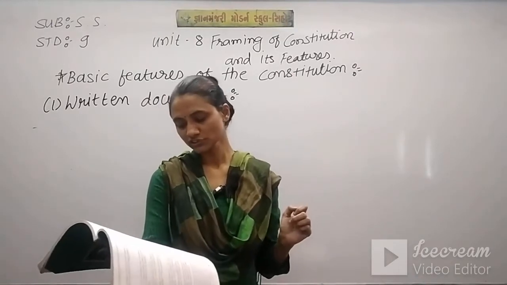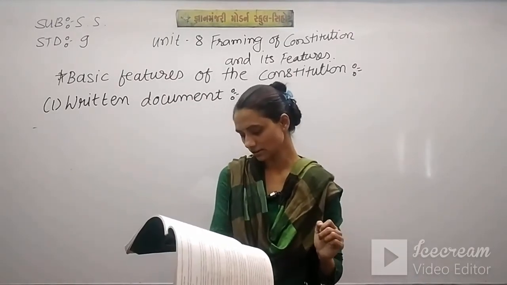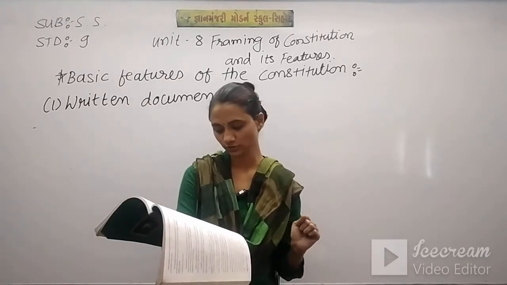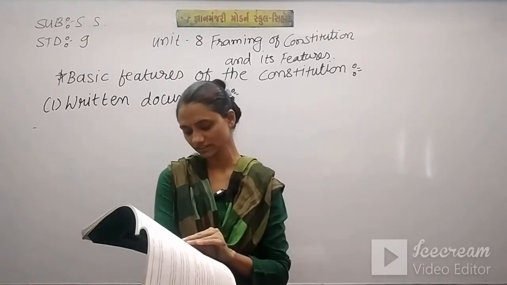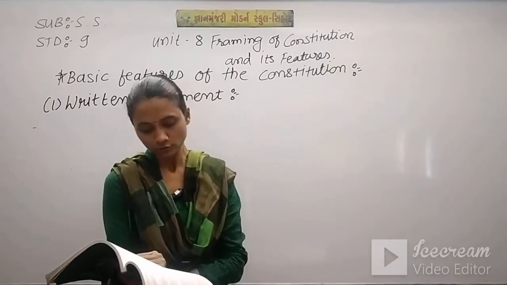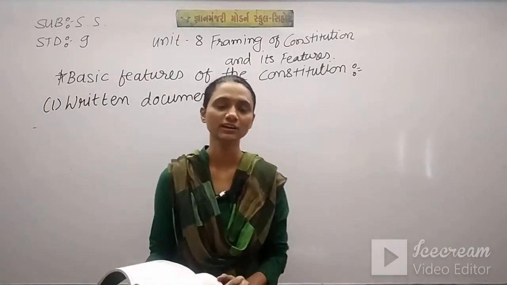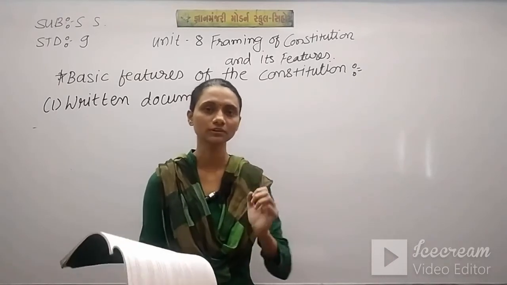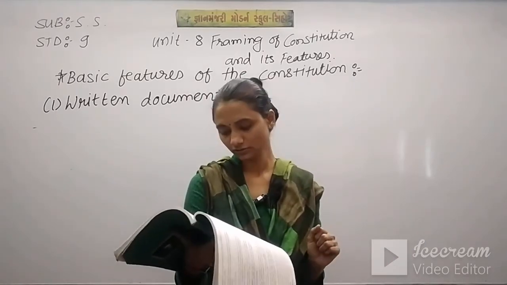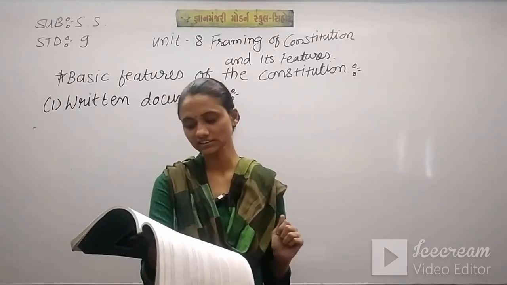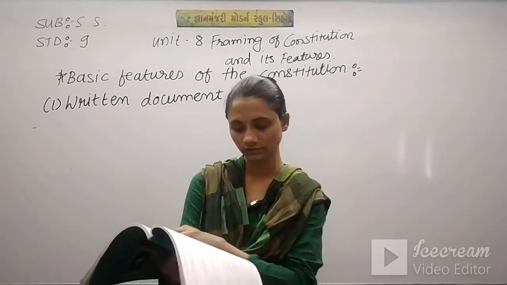Considering the social, geographical diversity, circumstances and prehistorical notions, the Constituent Assembly has kept the drafted constitution in written form. So this Constituent Assembly has kept this constitution in written form, considering the social, geographical, diversified circumstances and prehistoric notions.